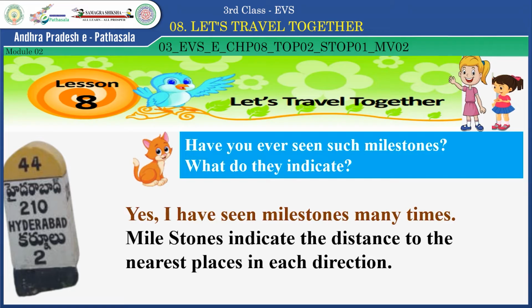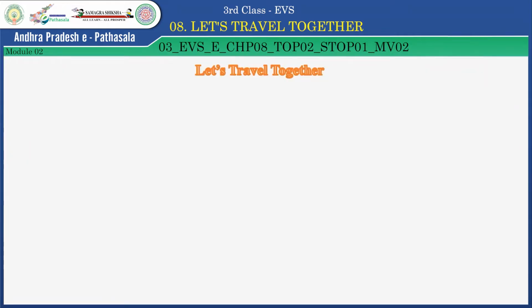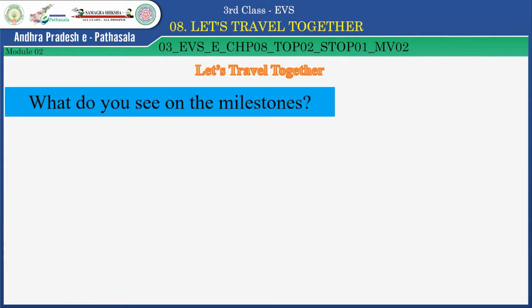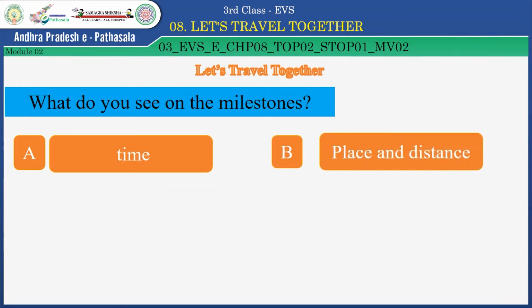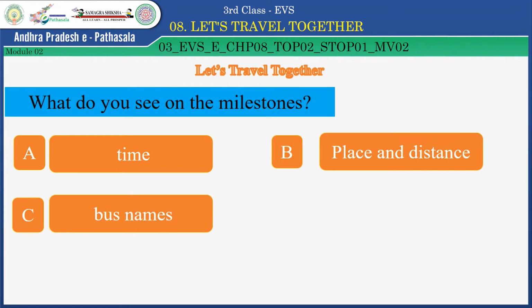Children, now I'll ask you a question. Try to answer it. Children, now look at this question. What do you see on the milestones? Option A, time. Option B, place and distance. Option C, bus names. What is the right answer, children? Yes, the right answer is place and distance. Now let's continue the lesson.